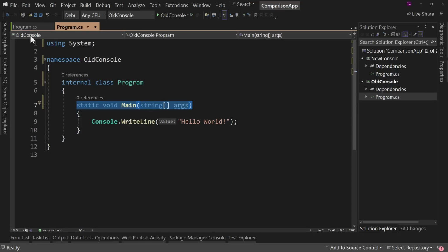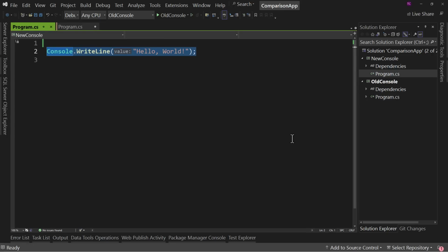Compare that to this: Program.cs is different than all the other things in your application, but this is where your application starts. That actually has less magic knowledge you have to have in order to know how to execute it. Yes, there's still some magic knowledge. You have to know that Program.cs is the file that has to get executed in order to run your application. But that's pretty much it.